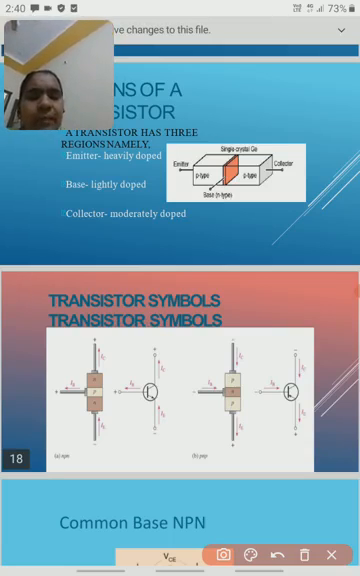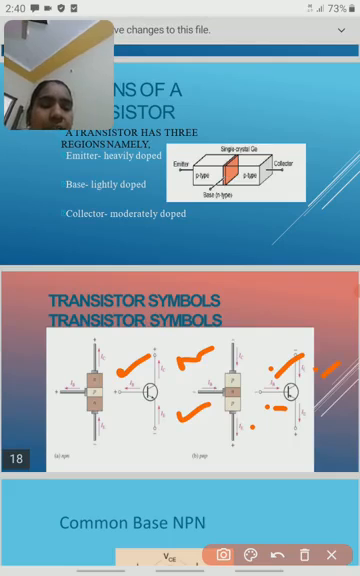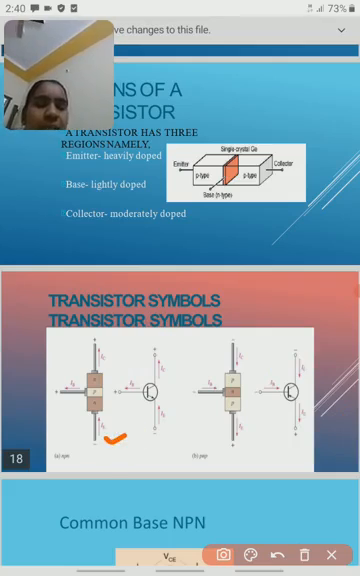Here, what is IB? IB is the base current, IC is the collector current, and IE is the emitter current. Similarly, in the PNP transistor, this is the base current, IC is the collector current, and this is the emitter current.